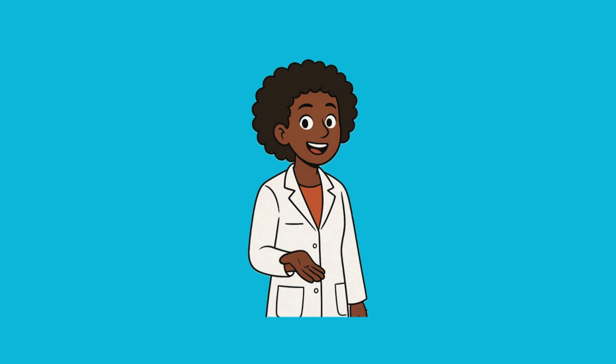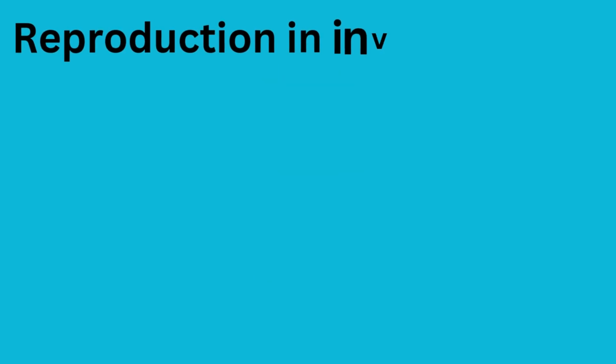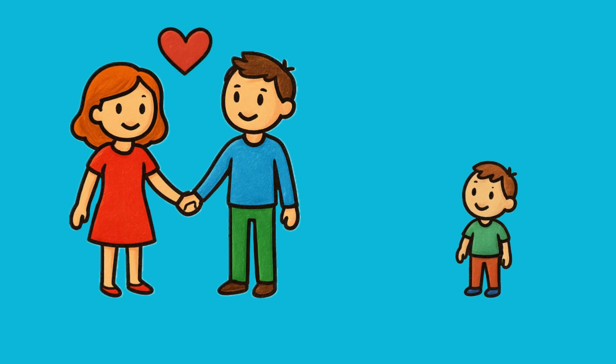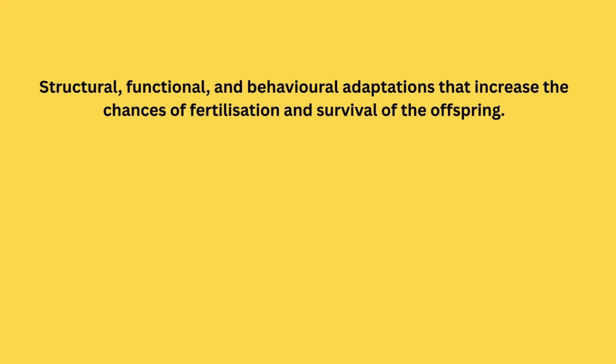In this video, we are going to explore the third topic of the matric curriculum, reproduction in invertebrates, in detail. A firm understanding will help you both in your exams and in building a clear picture of how the human body works. Reproduction is the process by which living organisms produce new individuals, and it is very important because it ensures that a species continues to exist and does not become extinct. In invertebrates, there are different reproductive strategies, which are structural, functional, and behavioral adaptations that increase the chances of fertilization and survival of the offspring.